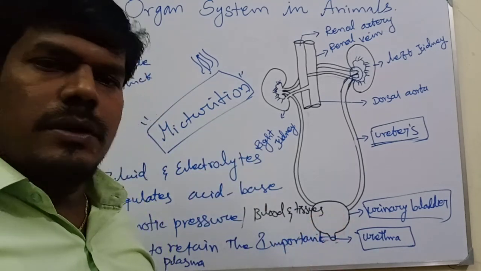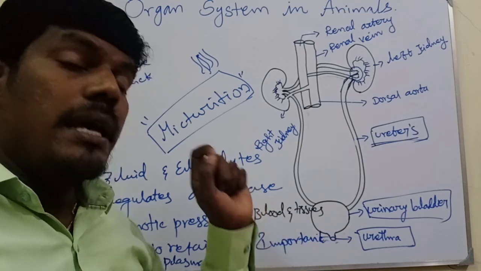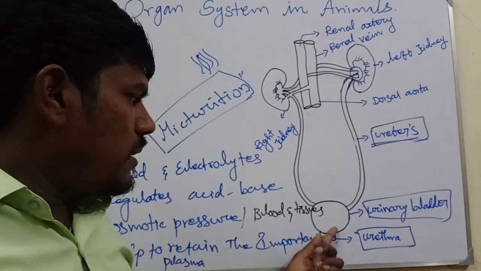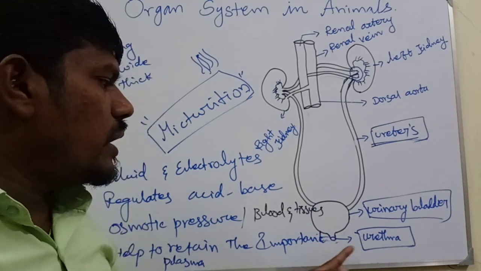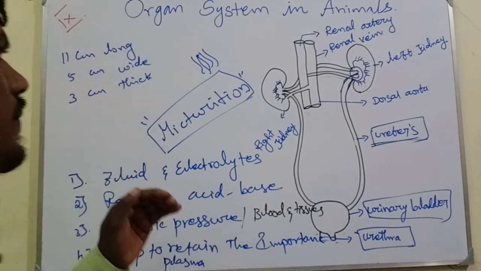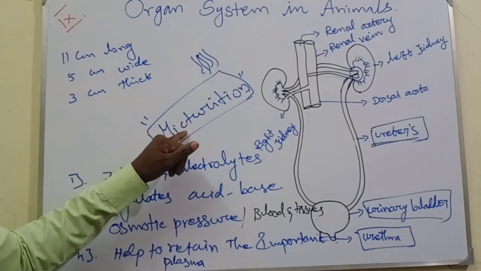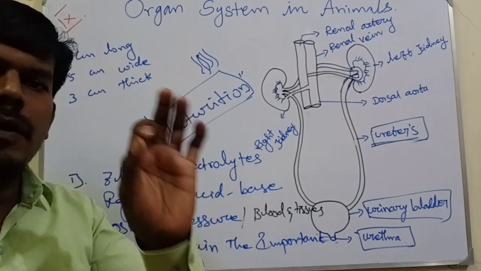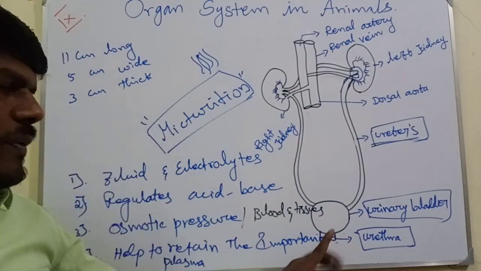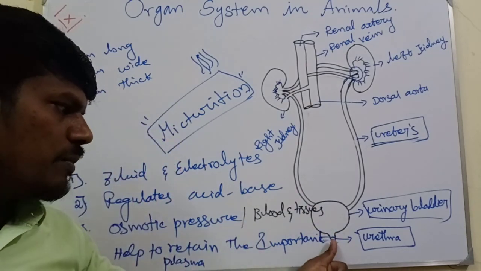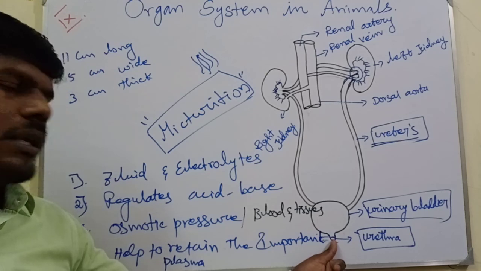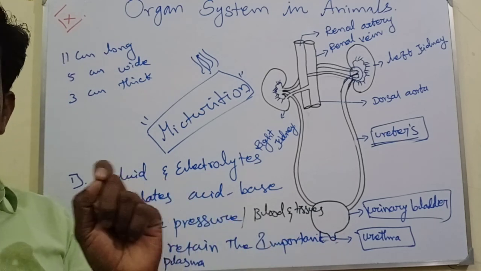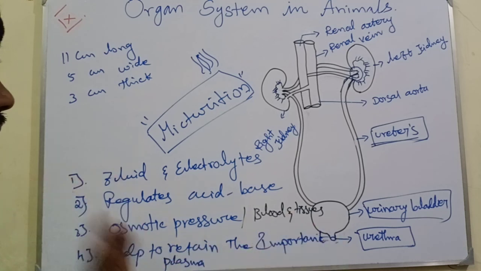When you feel the sensation and want to release the urine, it passes from the urinary bladder through the urethra, and that sensation is called micturition. When you feel that sense, only then will the urethra open. Otherwise it stays closed, because it is only a small opening and is not always open.